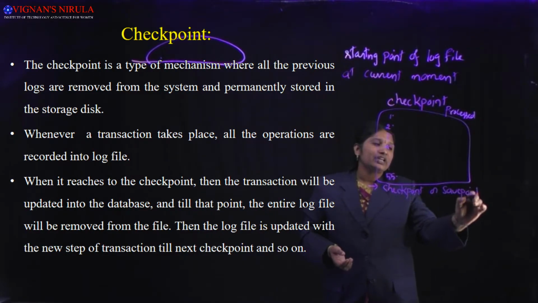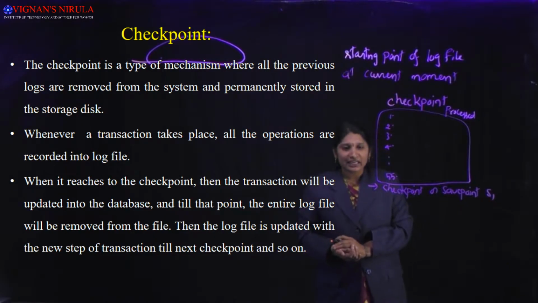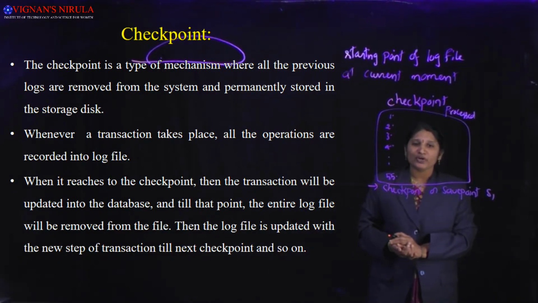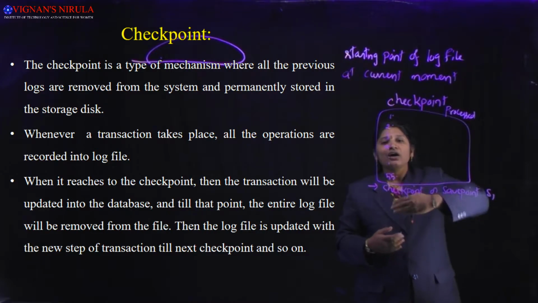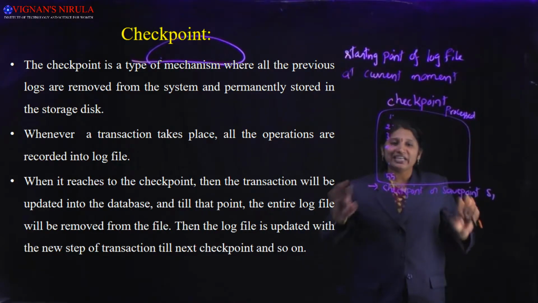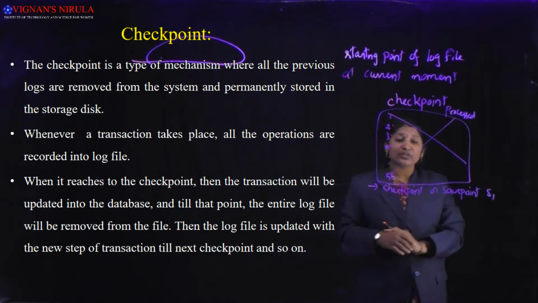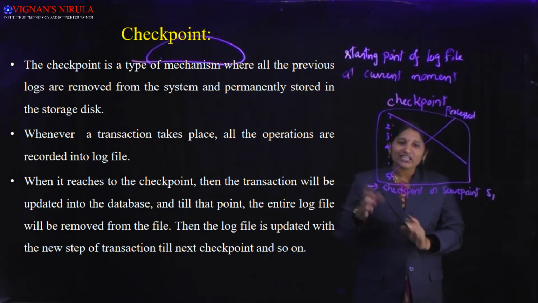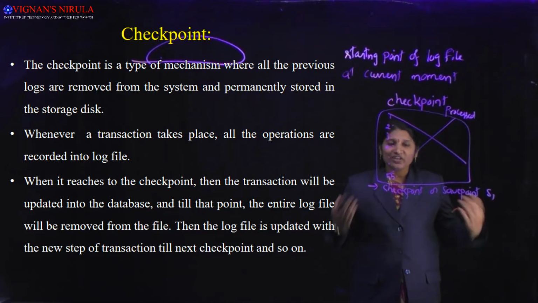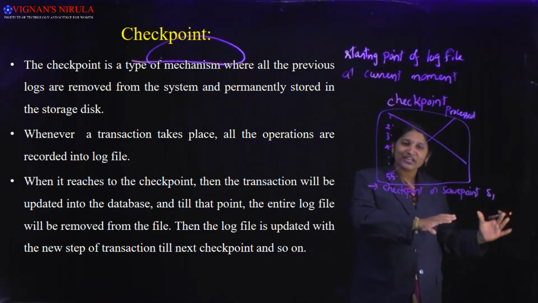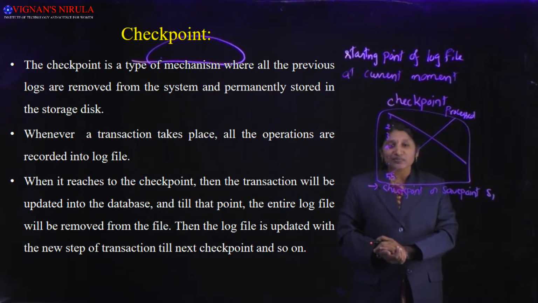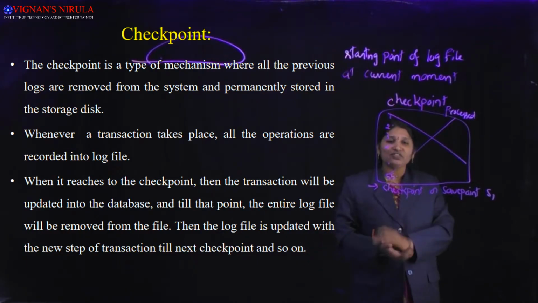So if I have created a new save point here, what is the meaning of new save point, new checkpoint? All the previous records have been taken care of. I can successfully delete all the records from the memory. Why this deletion is important is, we can do several types of actions. If we continuously store all those actions in terms of a log file, it can enormously increase in size. So definitely we should remove some of the records from the log file.